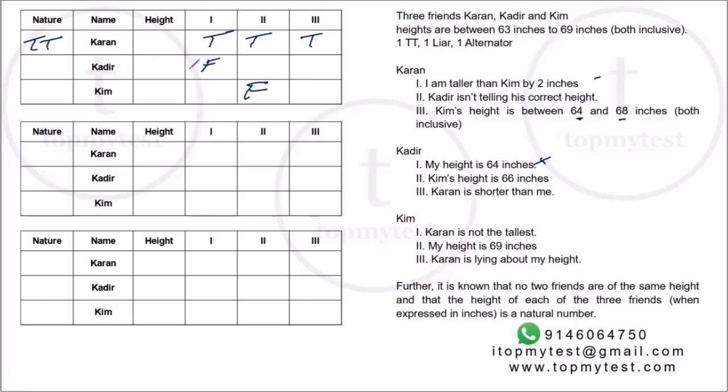Right. Now, Kadir can be an alternator or a liar. Kim can also be an alternator or liar, because I don't know. I have information about only one of the statements. Now let's look at Kim.